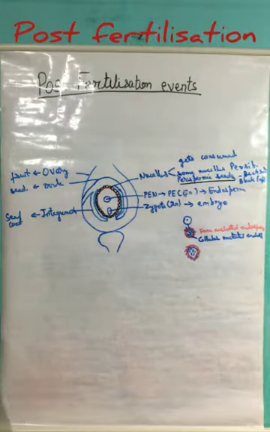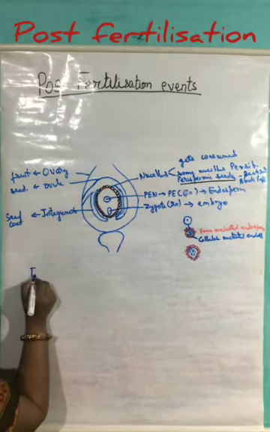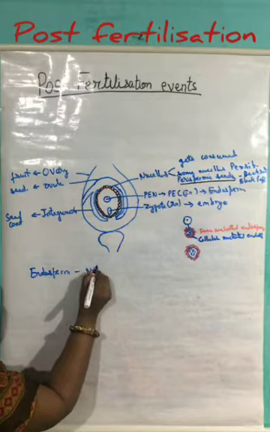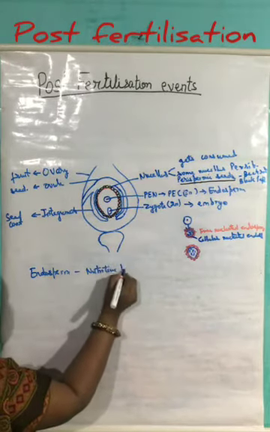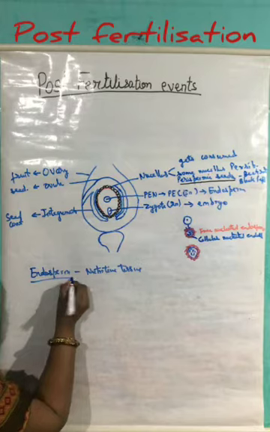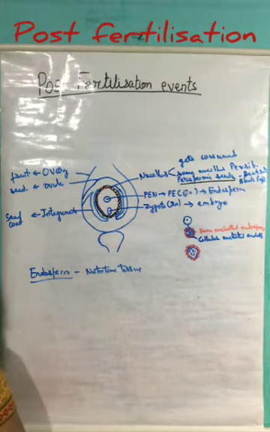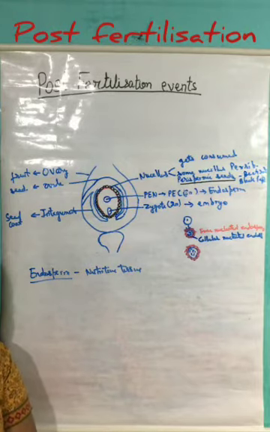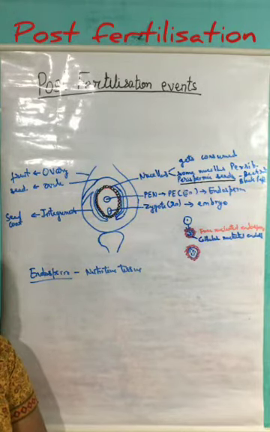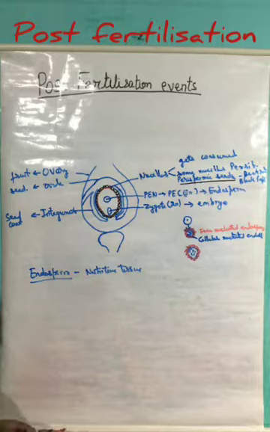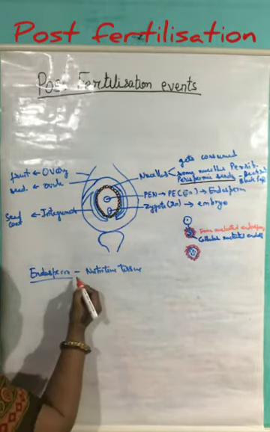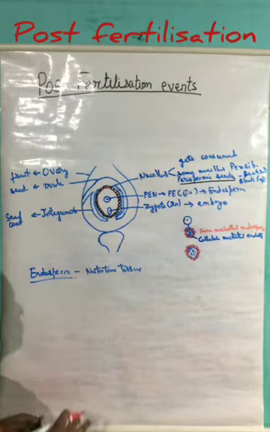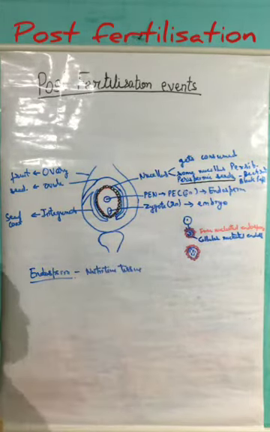We have already discussed that the endosperm is the nutritive tissue and its role is to provide nourishment to the growing embryo. This is the most important function of the endosperm. Now, what happens when the formation of the zygote or the embryo takes place?